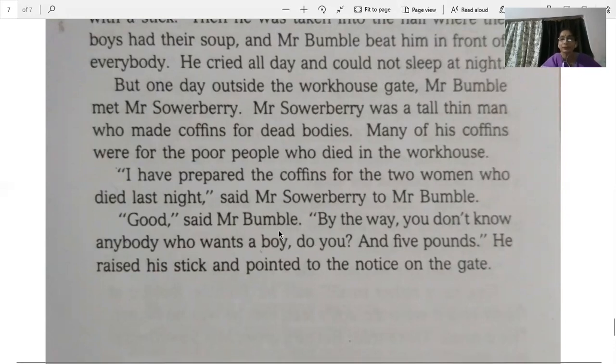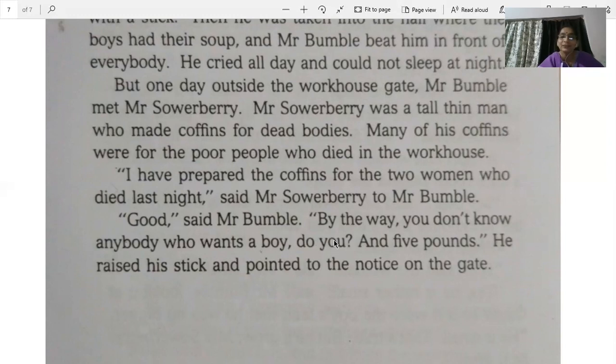Good, said Mr. Bumble. By the way, you don't know anybody who wants a boy, do you? And 5 pounds? He raised his stick and pointed to the notice on the gate. So Mr. Bumble, by chance, he thought he will inform Mr. Sowerberry that, okay, do you know anyone who wants a boy as a help? Anyone who needs a boy for help, and we will also give them 5 pounds if they take this boy. So he raised his stick and pointed to the notice. There the notice is pasted on the gate. You can see the notice and inform me if anybody is in need of the boy.